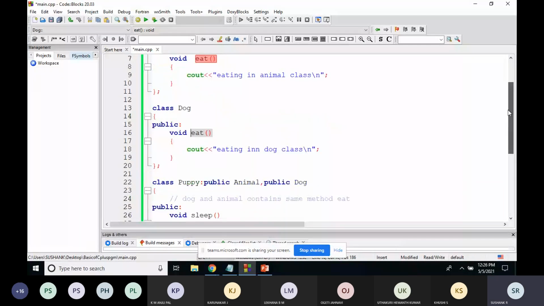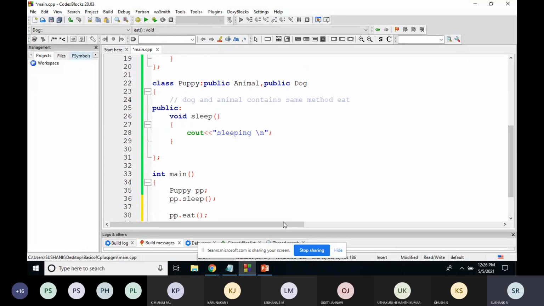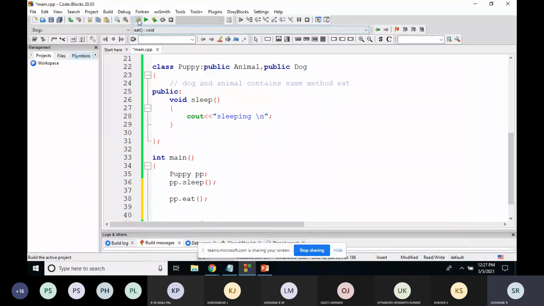Two classes have the same function name, and the puppy class is taking features from both the animal class and the dog class. So two base classes have the same function name, and one subclass takes the features from both base classes and accesses a method that is common. Now pp dot eat is common, so it will create a confusion.